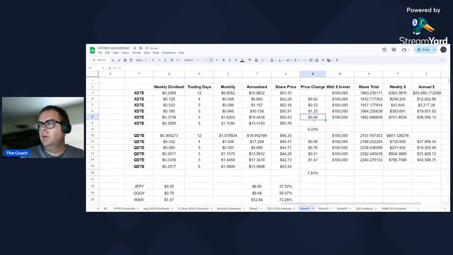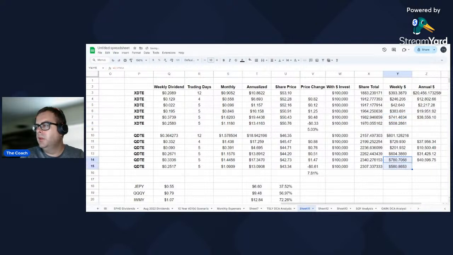Okay, and then for price change, we're just subtracting this from this. It's a negative number because it actually went up. So in this case, it's like the opposite. This is the first time I may have to change this formula because if we start to go up, we don't want to see the negative number. And then our scenario here with 100,000 invested would actually buy us fewer shares because the share price went up. So total shares is a function of share price and dollars available to invest.